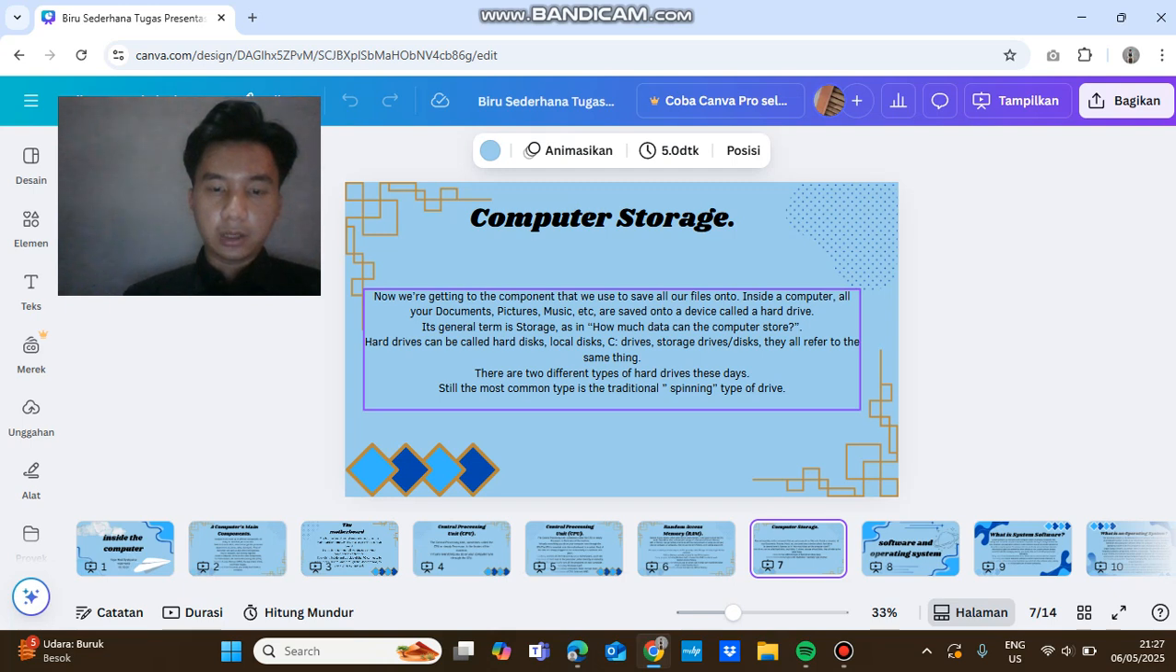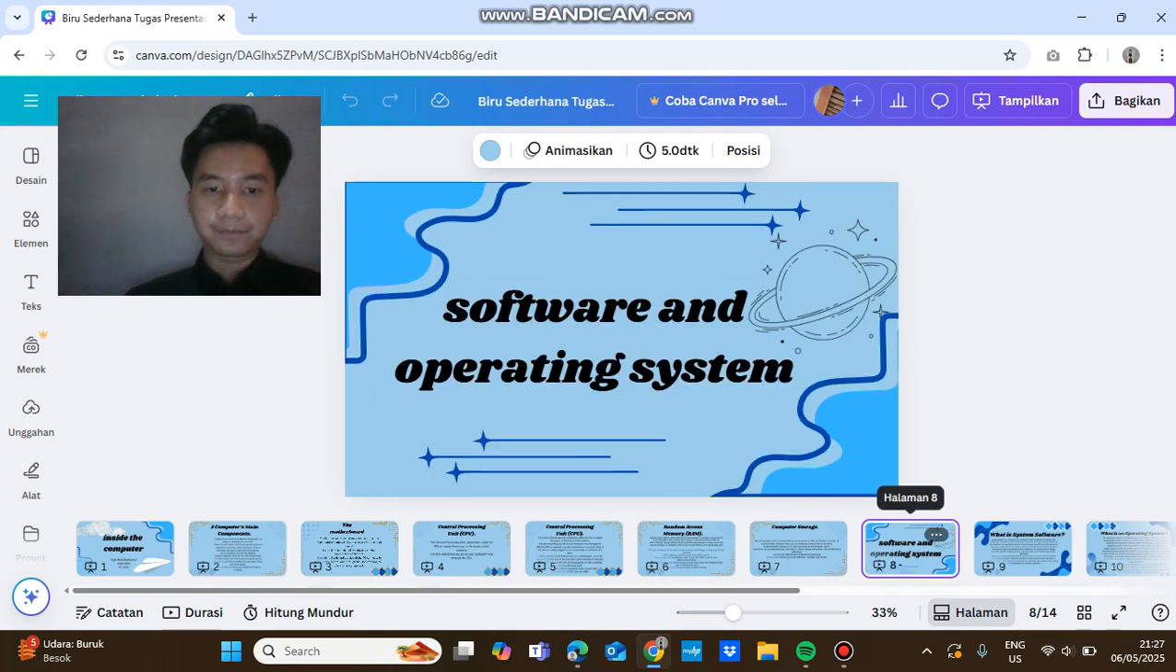There are two different types of hard drives. This one, still the most common type, is the traditional spinning type of drive.